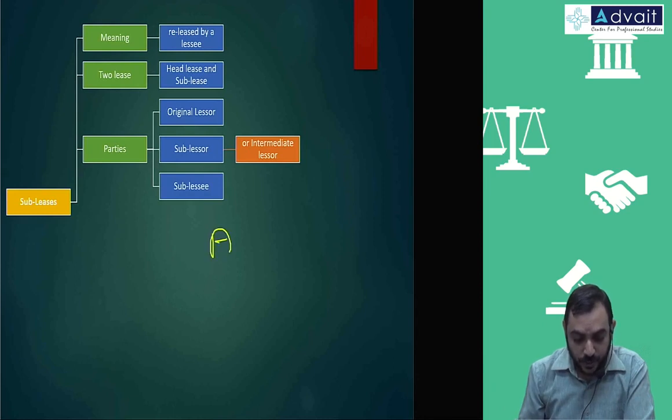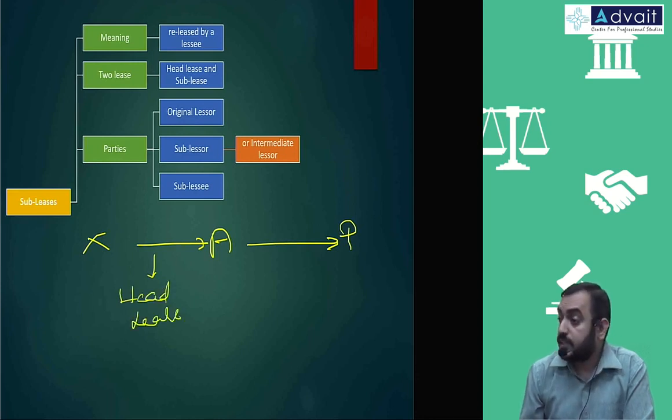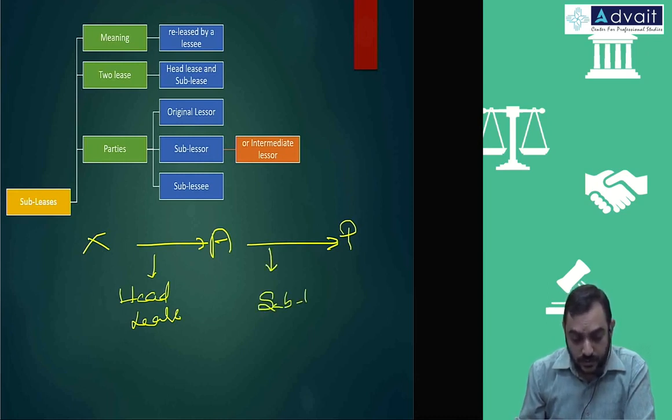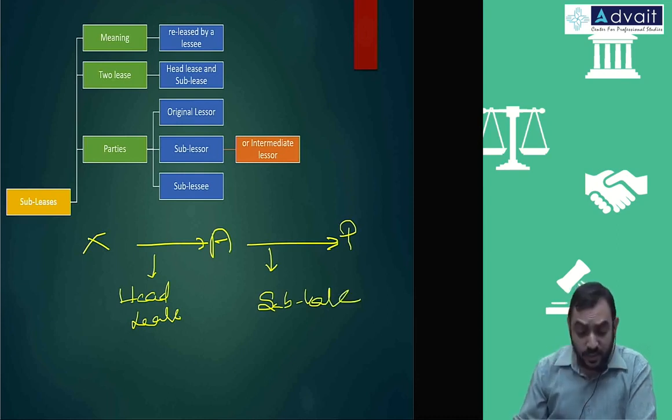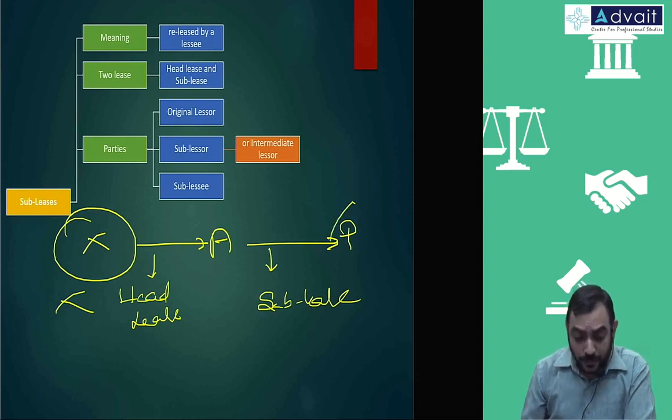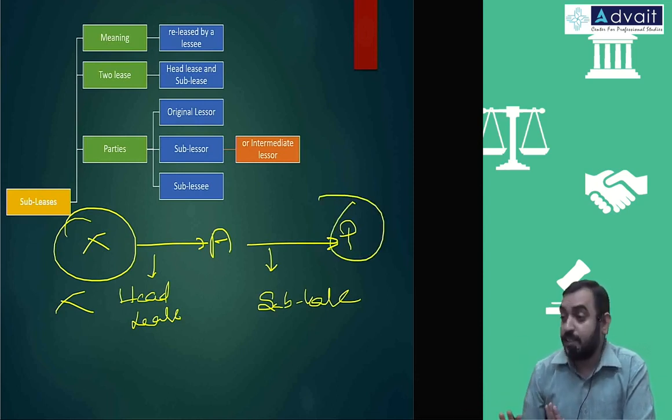Let's say from A's point of view, A will take lease from X, and A will give it on lease to P. So this X and A, first lease is called head lease, that is the originating asset. Then A is giving it to somebody else, outsourcing, that is what is called sublease. So for X it's not a problem, for him he is a lessor. For P it is not a problem, for him he is a lessee.